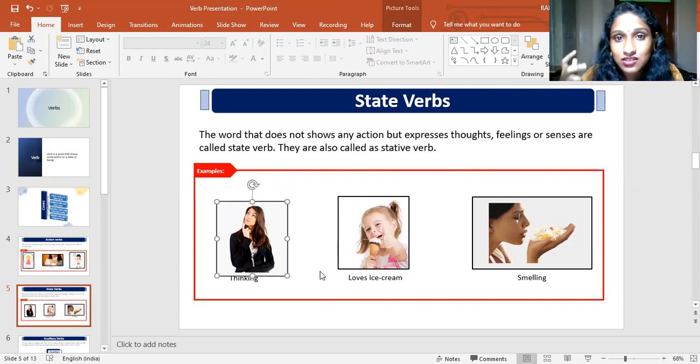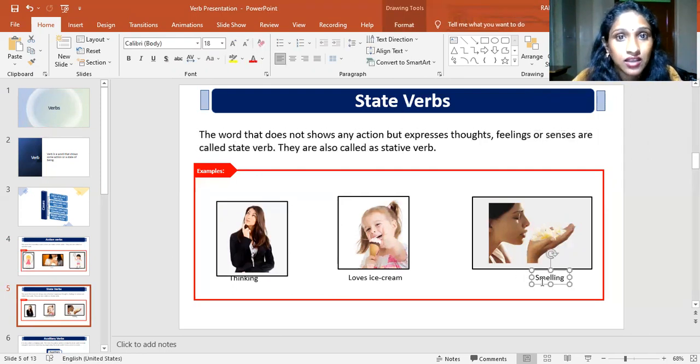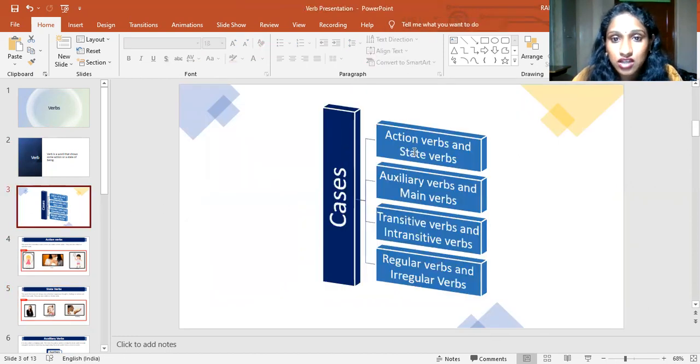She has a feeling for ice cream, that she loves. Hate is also a feeling. The senses, like smelling, seeing, hearing, feeling, or tasting, are all called state verbs. They do not perform any action, but they express some thought, feeling, sense, or situation. They are also called stative verbs. So this is all about the first case we discussed.